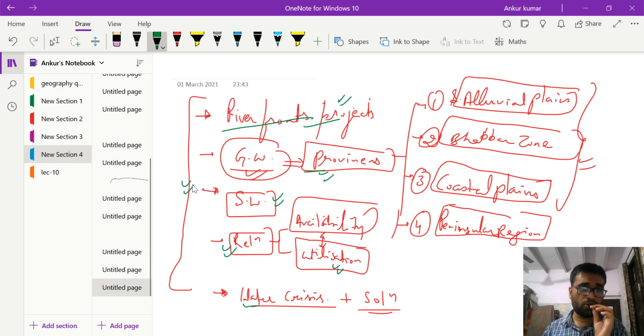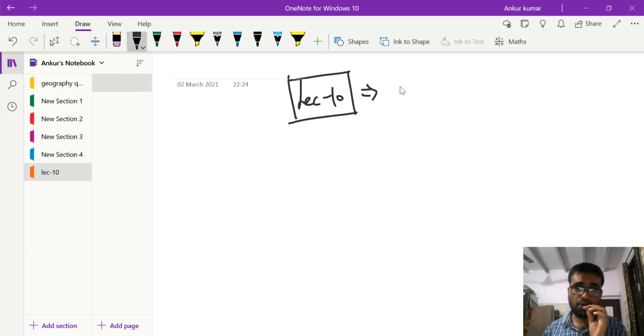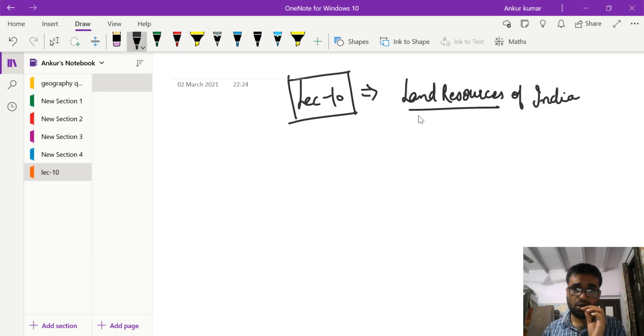Okay, so these were the topics of the last class, and today we will discuss lecture number 10. In this we are shifting gears towards a new topic, and the new topic is again a very important topic, that is land resources of India. So in this class we will discuss the land resources of India.